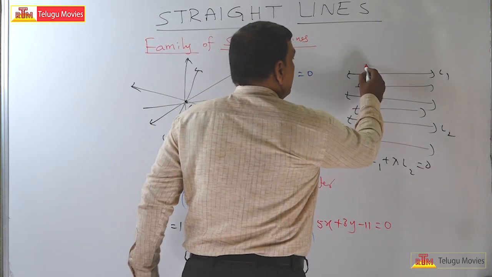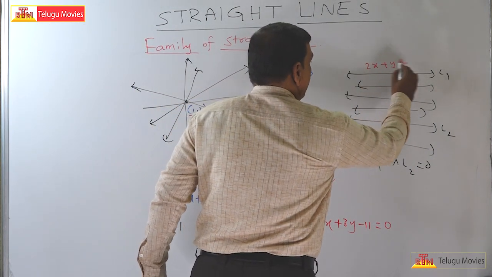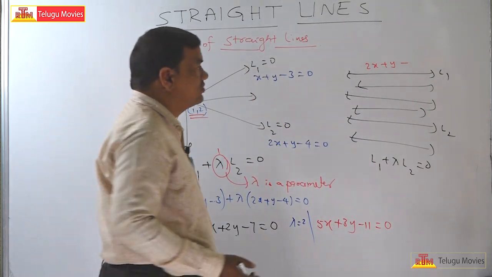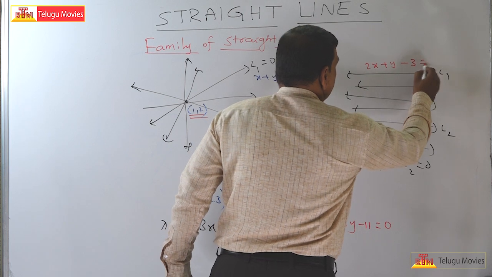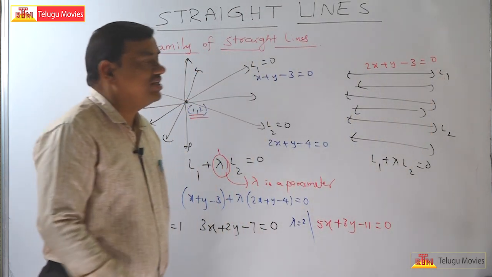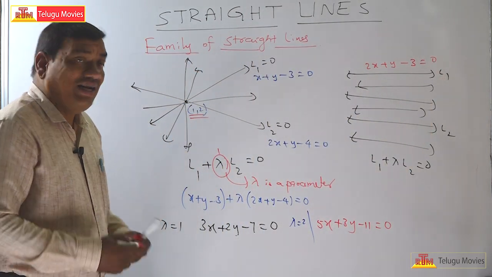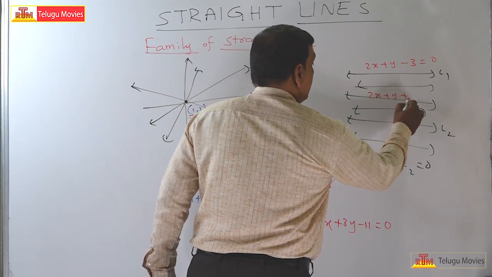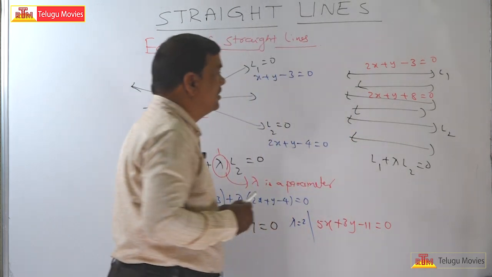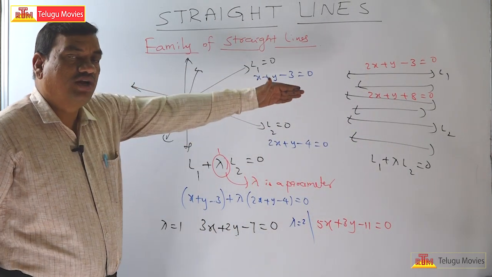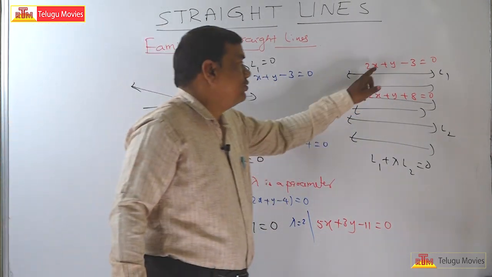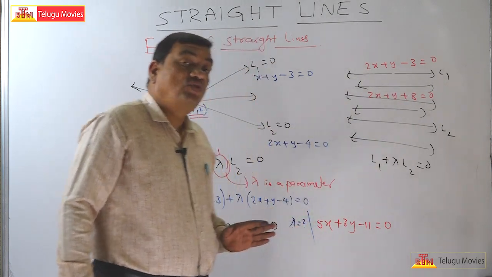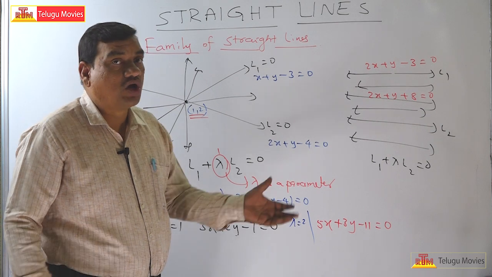Let us take one of the line equations as 2x plus y minus 3 is equal to 0. Let us take the equation of another line as 2x plus y plus 8 is equal to 0. Do these two lines belong to the family of parallel lines? Yes, 2x plus y, 2x plus y. So we know that the equations of two parallel lines differ by the constant term only.